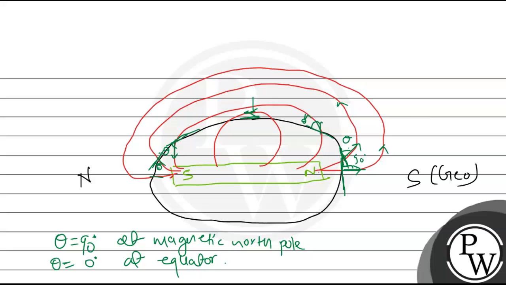Again, if I draw the horizontal plane here, this will be the angle of dip. Let me draw finally the horizontal plane at the south pole. This will be the horizontal plane and this is the direction of the magnetic field. So this will be the angle of dip and this is nothing but minus 90 degree. So I can write that theta is equal to minus 90 degree at magnetic south pole.